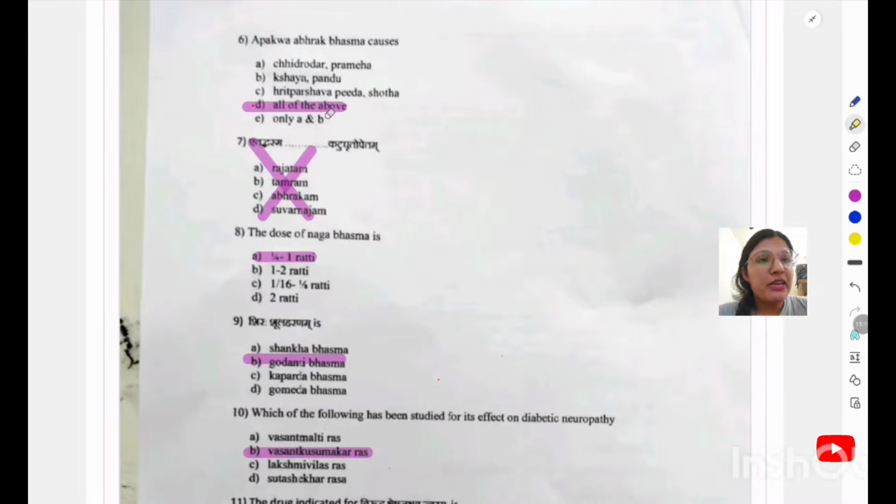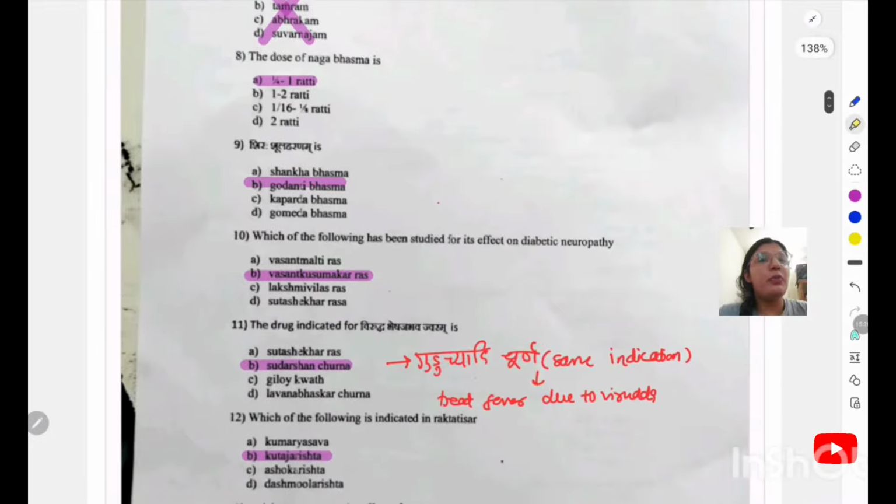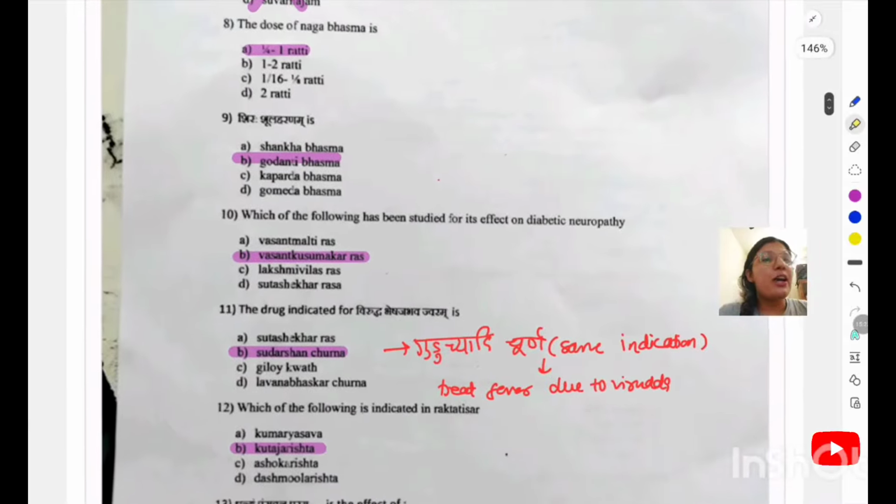So the right answer will be option D, A and B. It will lead to Shaya and Pandu, along with that Harit Pida and Parsho Pida. Dose of Naga Bhasma is 1/4 to 1 rati. Sirashula Haranam is the feature of Godanti Bhasma. You have to remember this. That is given in the shloka itself.